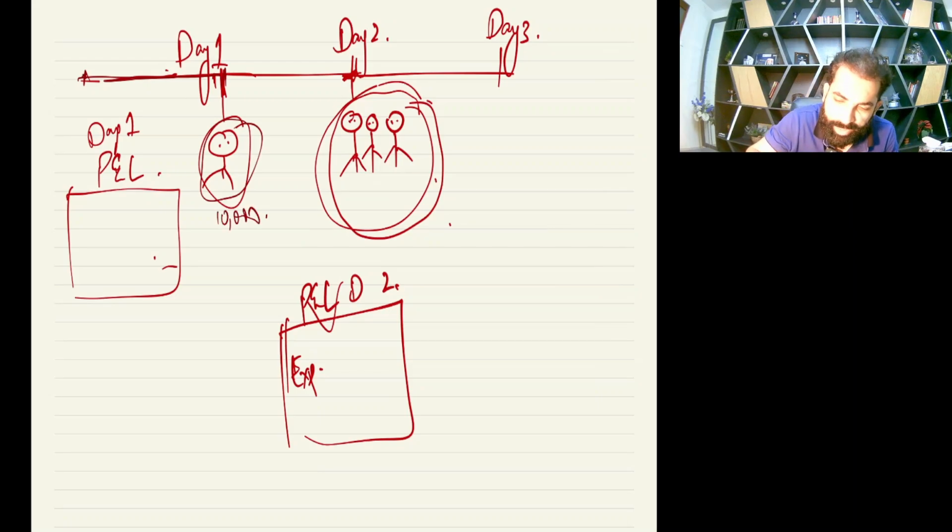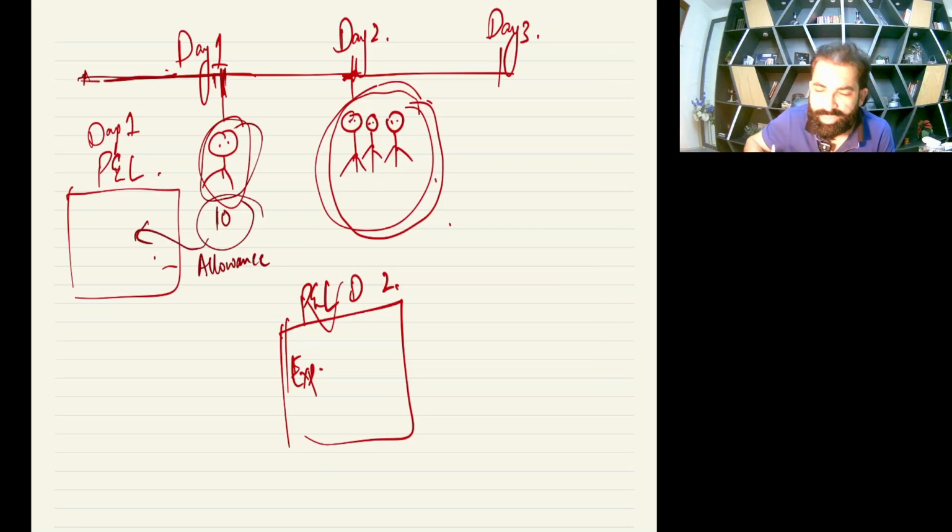We just started the business, and he's doubtful, so we made allowance on the complete amount. This is the first time we are making allowance, so the complete 10,000 will be an expense and will go in the day 1 P&L.